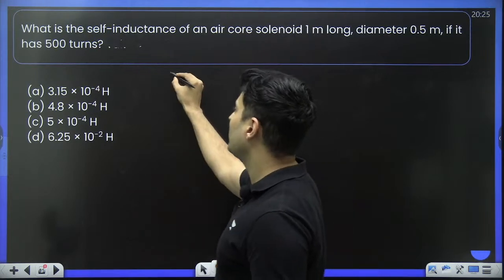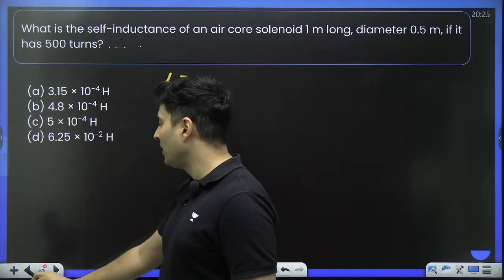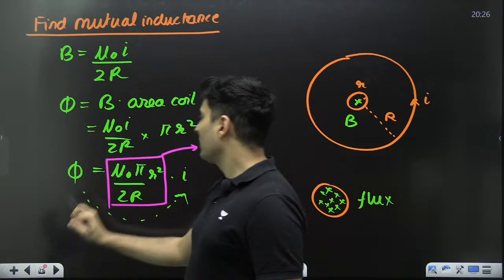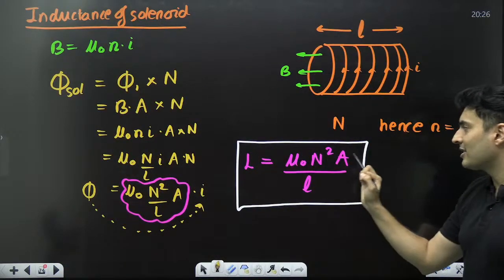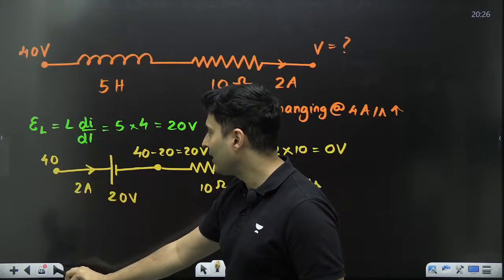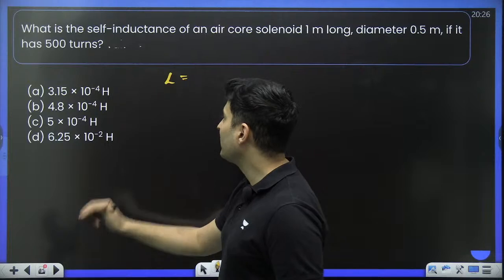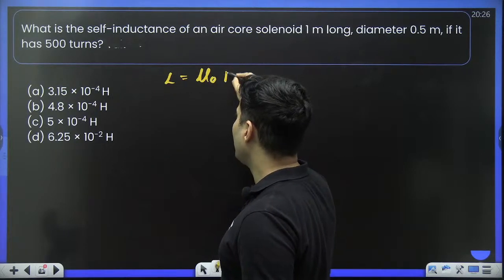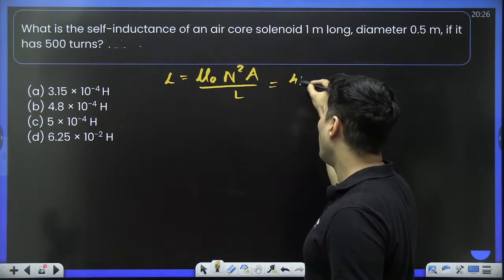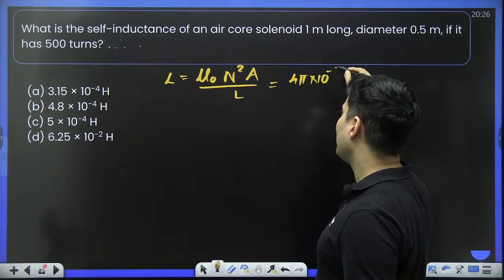I just gave you the formula some time back, if you remember. Self-inductance is mu naught n square area by length. Exactly use the same thing. So mu naught is 4 pi into 10 to the power minus 7.